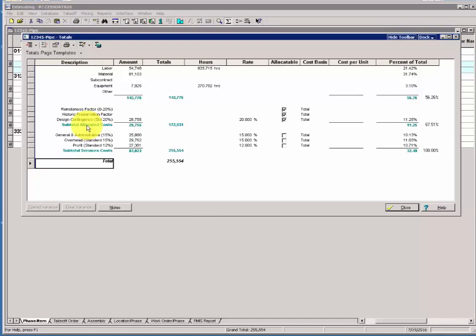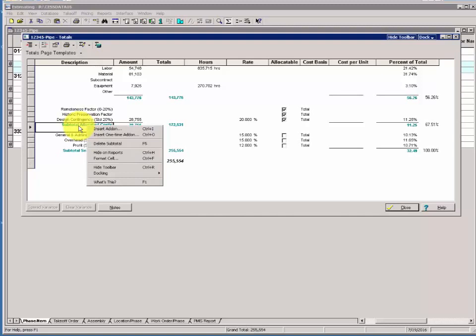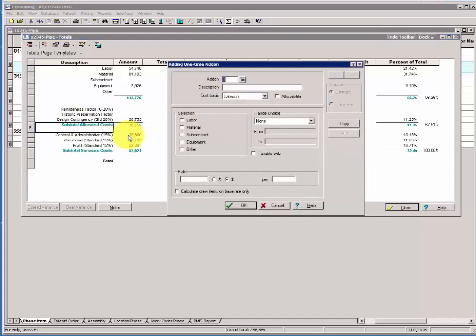And to do that, we'll right-click one row below where we want the add-on placed. In our case, we want it between design contingency and the subtotal. So we'll right-click on the subtotal and choose Insert One-Time Add-on. The Adding One-Time Add-on box opens. We'll accept the default item number, and our add-on description will be Material Inflation Adjustment.